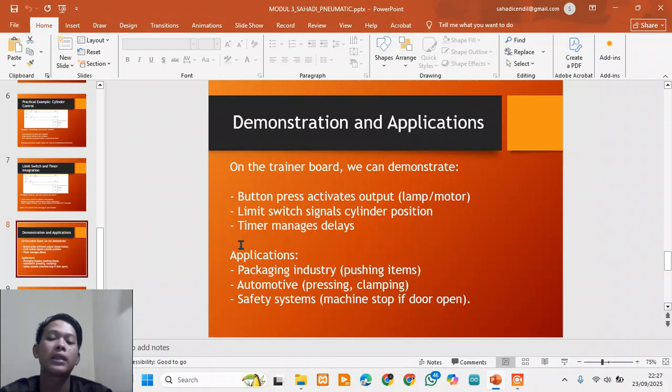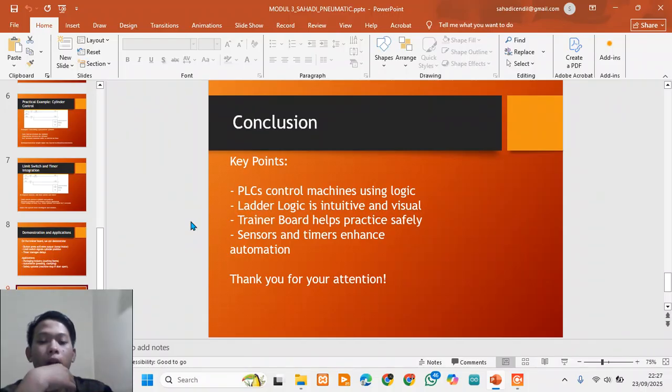Through the trainer board, we gain the skill to design a safe system in practice. And the last slide, conclusion. To conclude, let us review the key points.